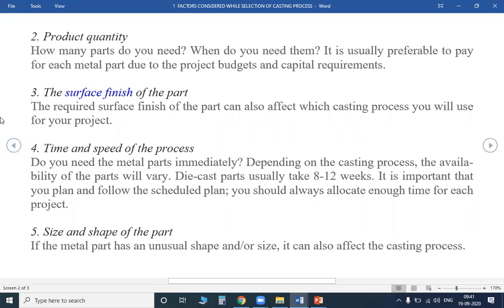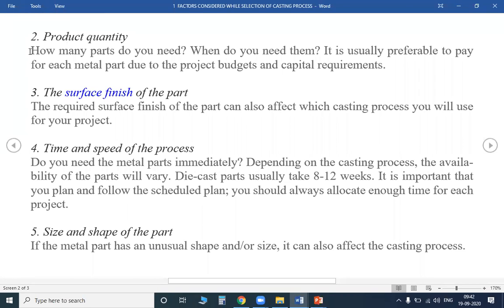The next one is the product quantity. When you accept a tender from a customer, we have to see how much quantity they require, not quality: whether it is 1 lakh, 2 lakhs, 10,000 or 50,000 pieces. If they want 50,000 pieces, what types of materials are required, whether all 50,000 pieces are of the same material or different materials? How can it be made? If we accept the tender, can we complete the total production in the given time? We have to see that.